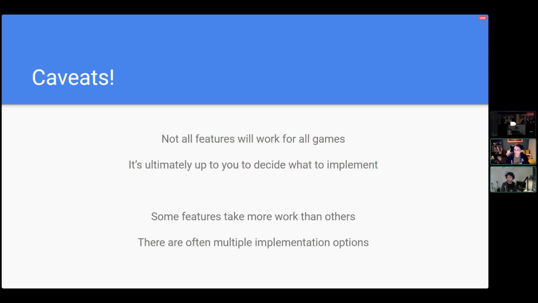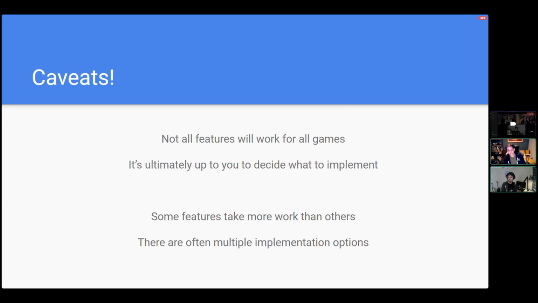Some features are going to take potentially a lot more work than others, whereas some are going to be really, really easy to implement. Some of the inbuilt features that we have are really easy to get set up and working, whereas some of the others may take extensive work, and some of them may not be financially viable for you to even do.